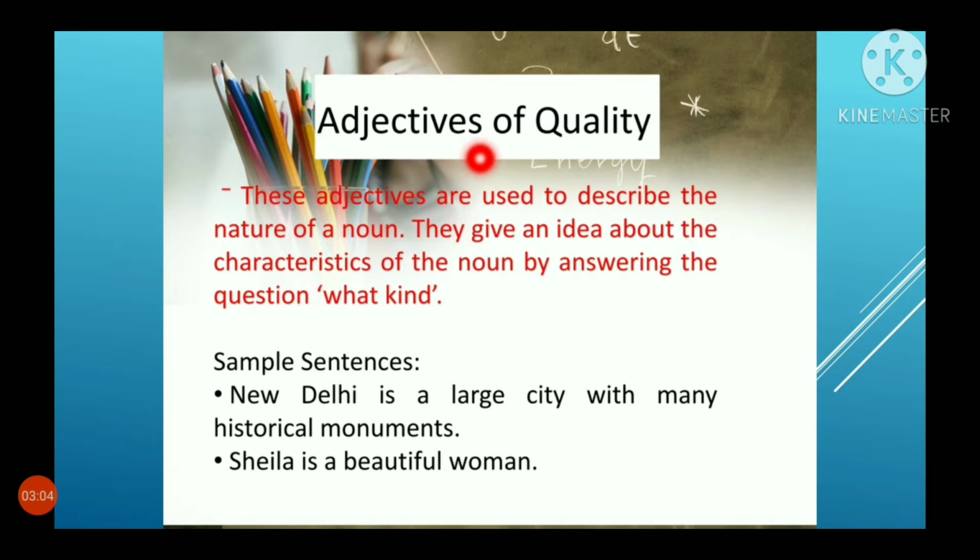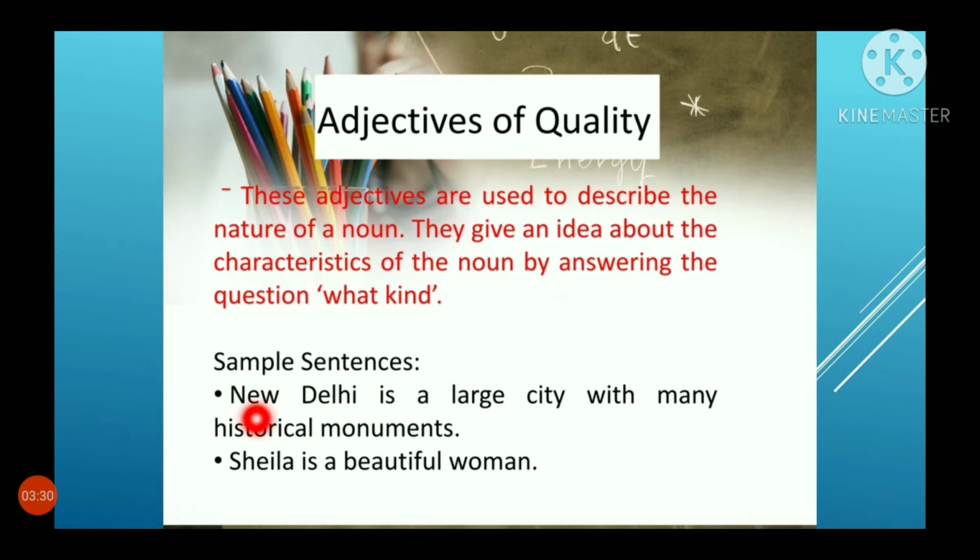First one is adjectives of quality. These adjectives are used to describe the nature of a noun. They give an idea about the characteristics of the noun by answering the question what kind.